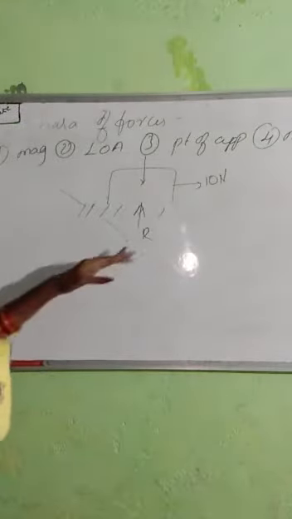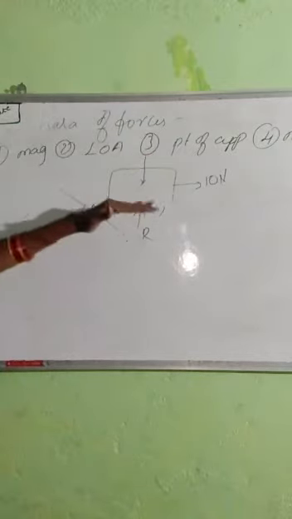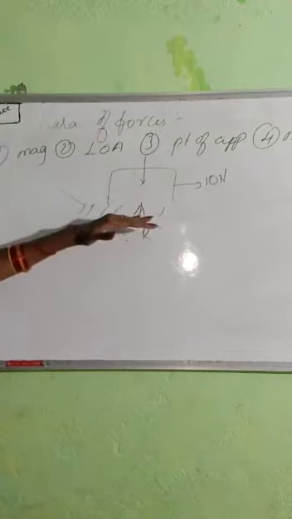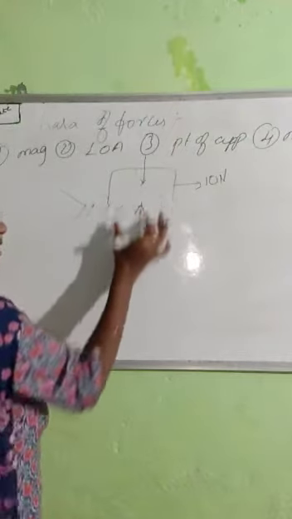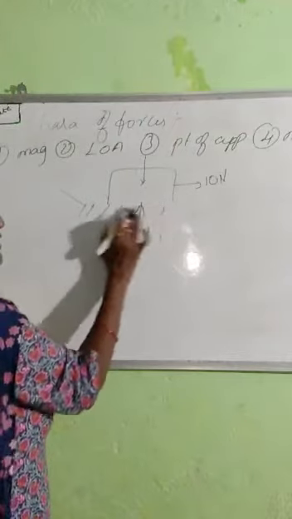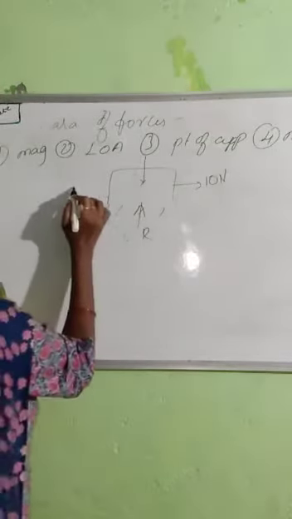See how the normal reaction develops. When a body is placed on a surface, the body will not go below the surface. So one restriction is there, and that restriction is known as the normal reaction. When any restriction is there, a normal reaction will be developed.